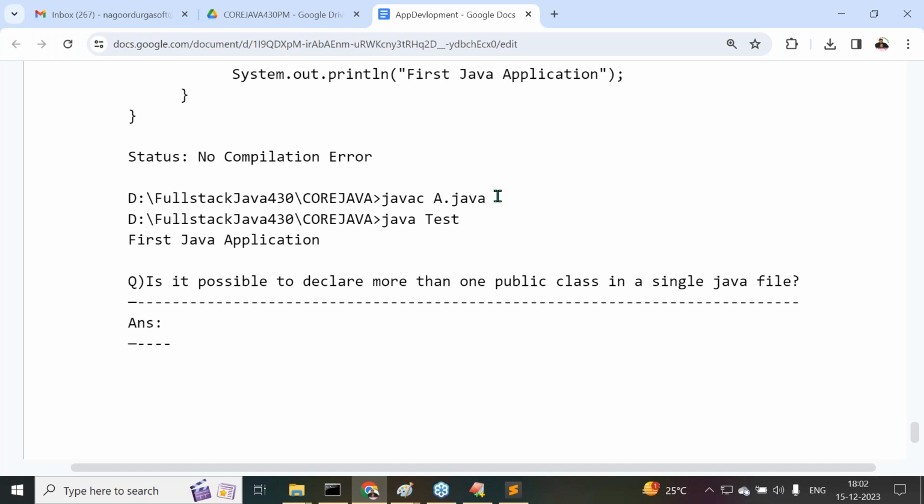Then from the next day onwards, I'm going to start language fundamentals, another content inside Java, the third unit. So this is the schedule we have.